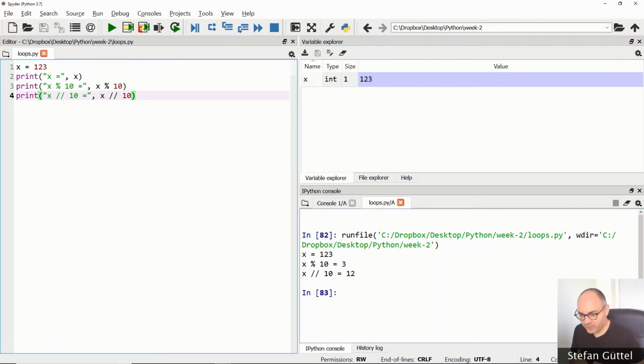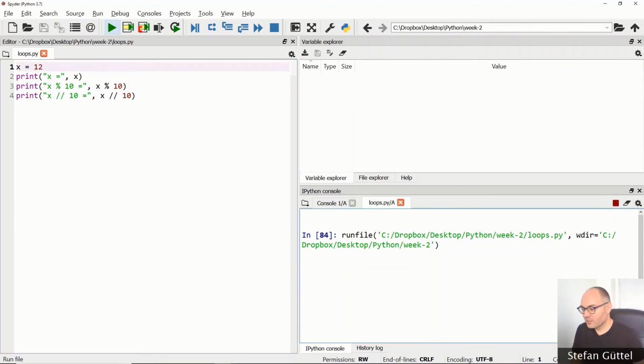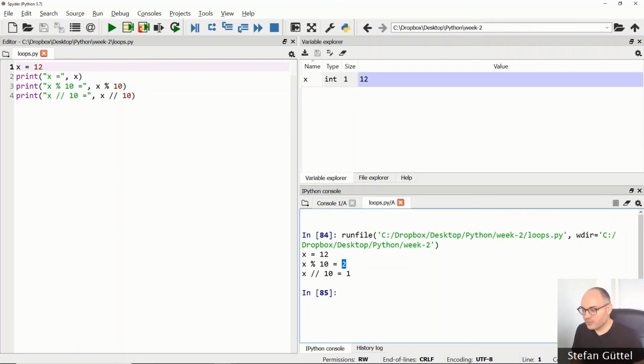Now this is great because if I can get the last digit of 123 using this piece of code, I can get the last digit of 12, which is the number with the 3 removed, and this will then correspond to the second digit of the original number, right? If I execute this with x being equal to 12, I have now extracted the second digit of 123, and I can repeat this over and over again.